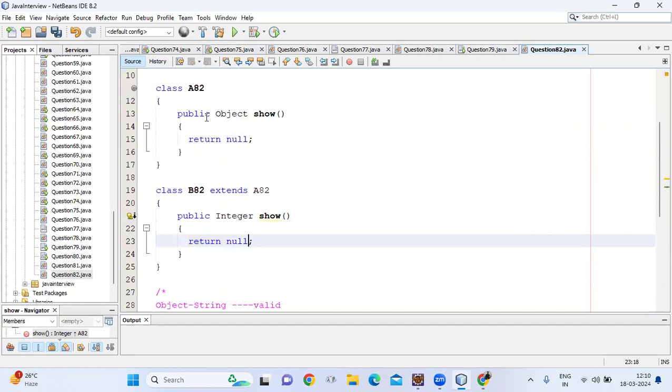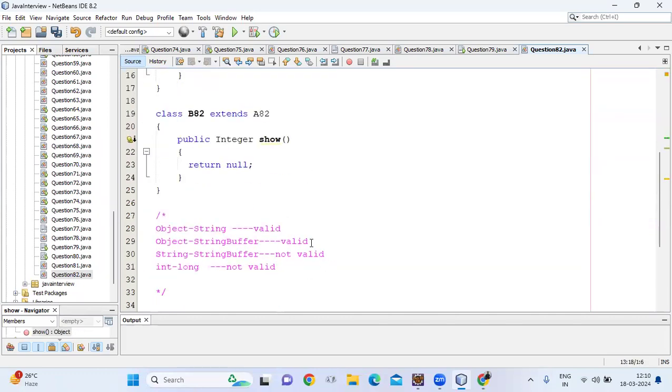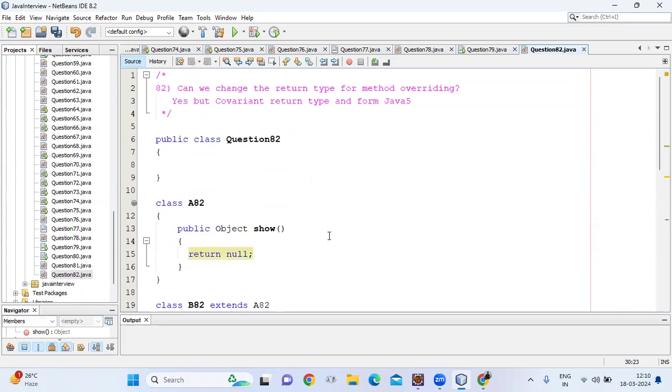Because there is a relationship between Object and Integer, as Object is the superclass of Integer, we can write Object and Integer here, and this is a valid return type. So it means we can change the return type in Java for method overriding.